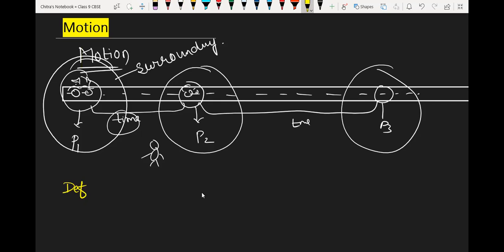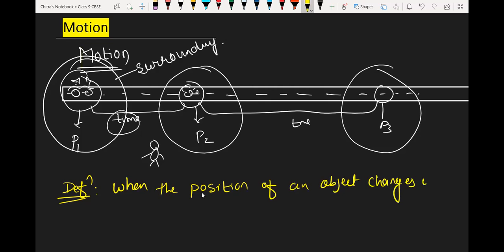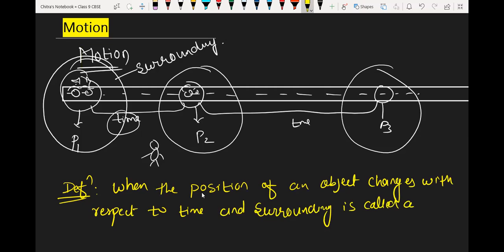Definition of motion: when the position of an object changes with respect to time and the surrounding, it is called motion.